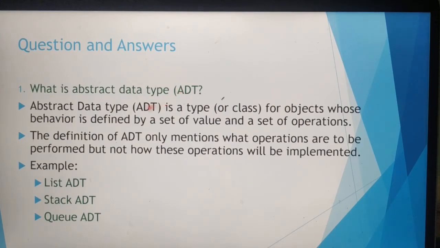Each object has certain behaviors. This behavior is defined by a set of values and set of operations. The definition of abstract data type only mentions what operations are to be performed, but not how these operations will be implemented. We have given three examples: list abstract data type, stack abstract data type and queue abstract data type.